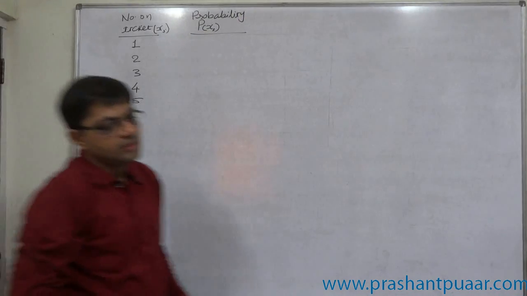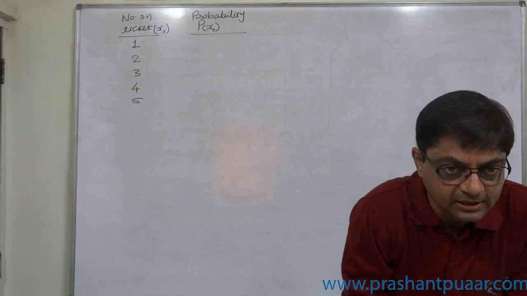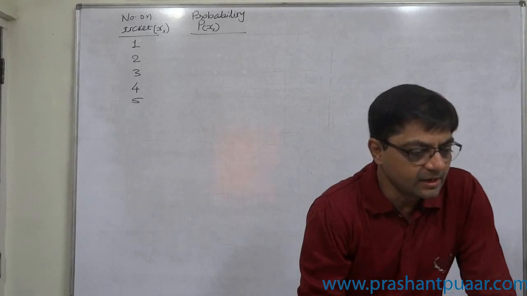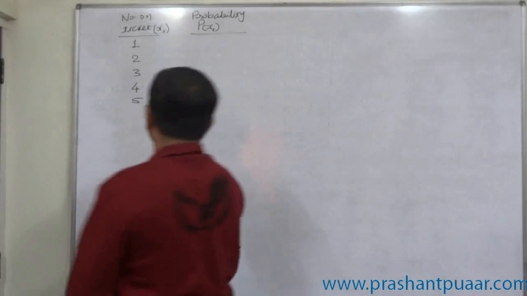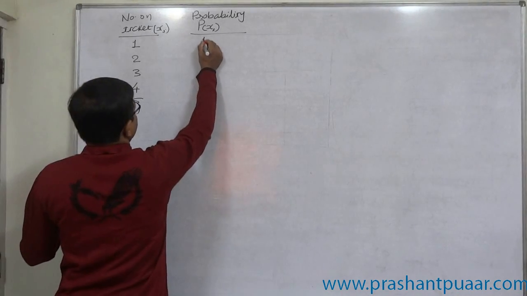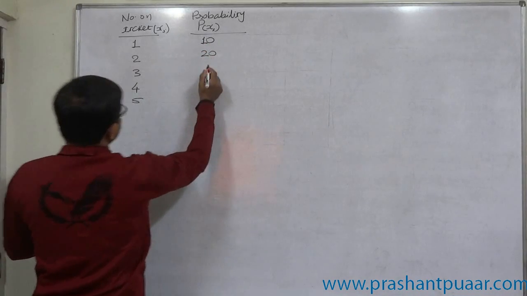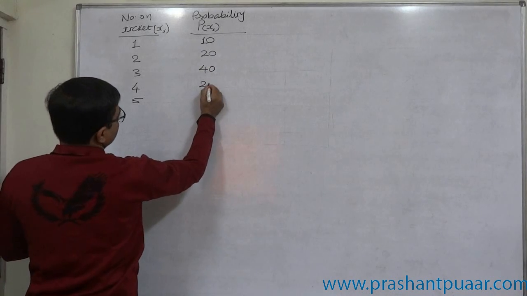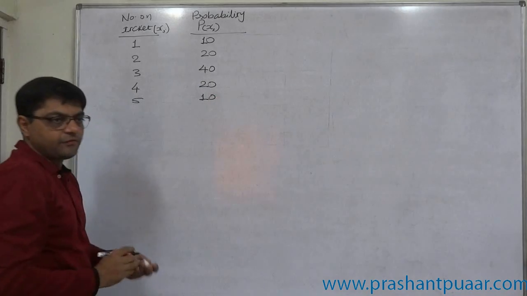So first of all, we have to study the collection of 100 tickets. How many tickets are with number 1 on it? How many with 2? How many with 3? How many with 4? And how many with 5? Let us believe that there are 10 tickets with number 1, 20 tickets with number 2, 40 tickets with number 3, 20 with 4 and 10 with 5.